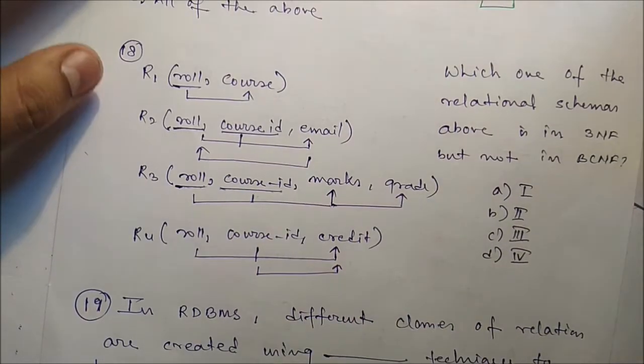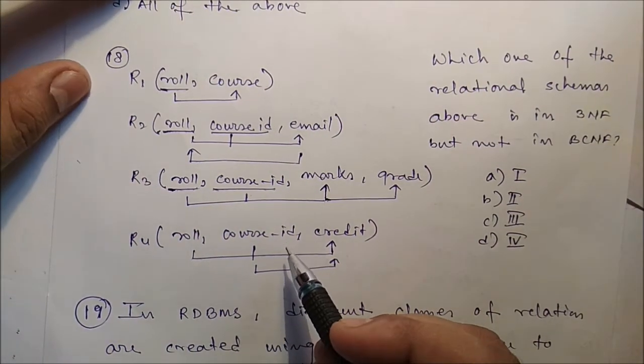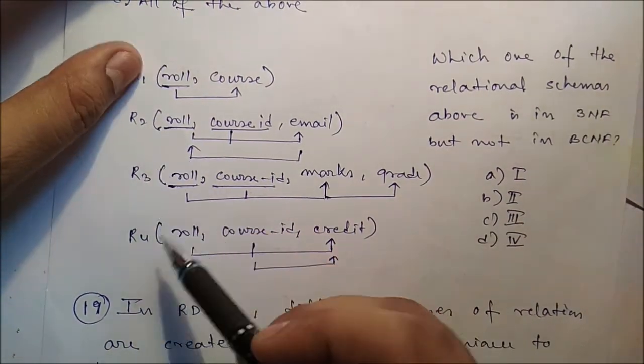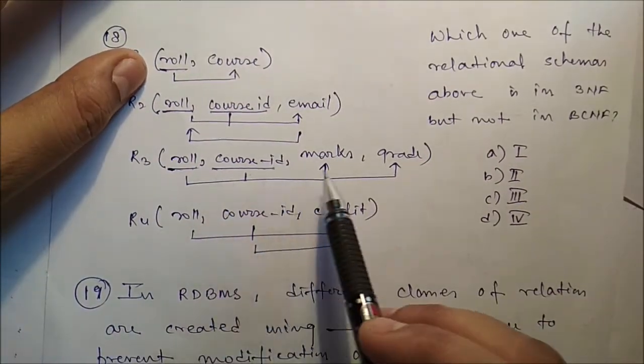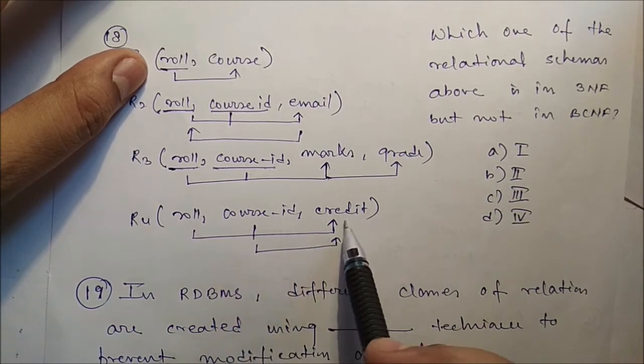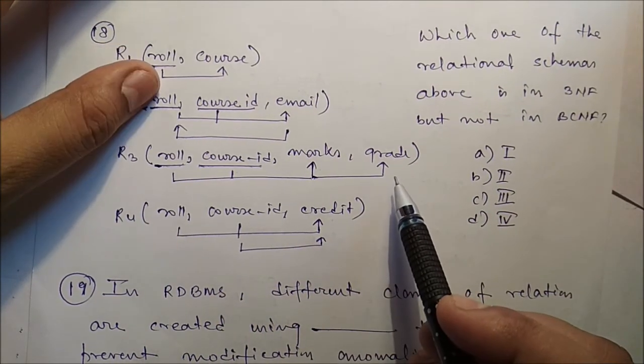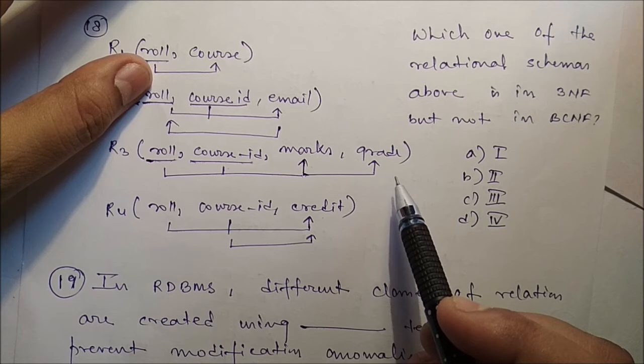Next, now 4 tables are there: R1, R2, R3, R4. Say roll number, course ID, email; roll number, course ID, marks, grade; roll number, course ID, credit. So which one of the relation schemas above is in 3NF but not in BCNF?